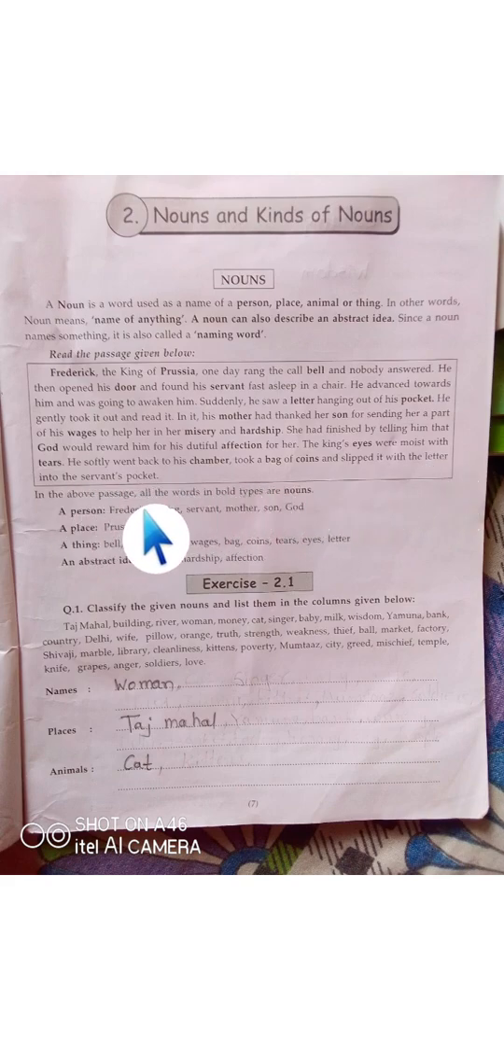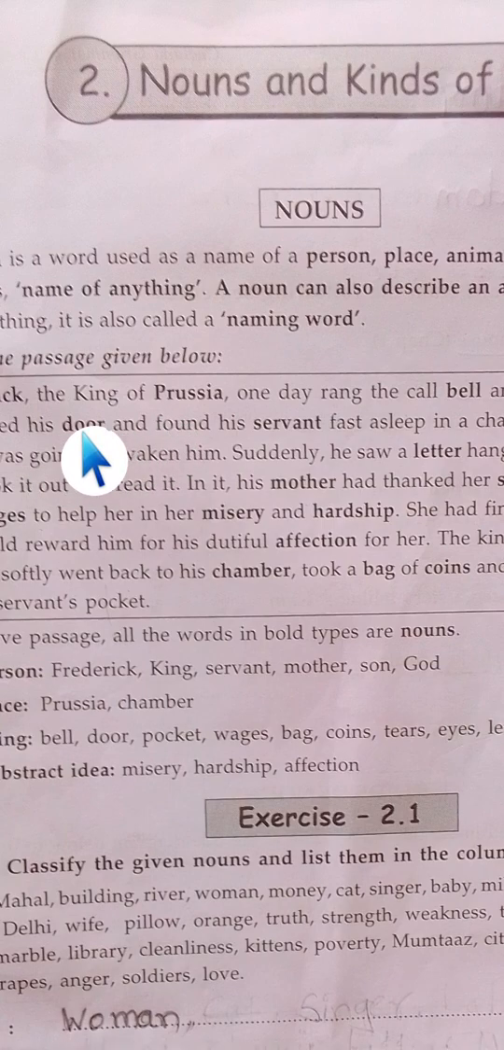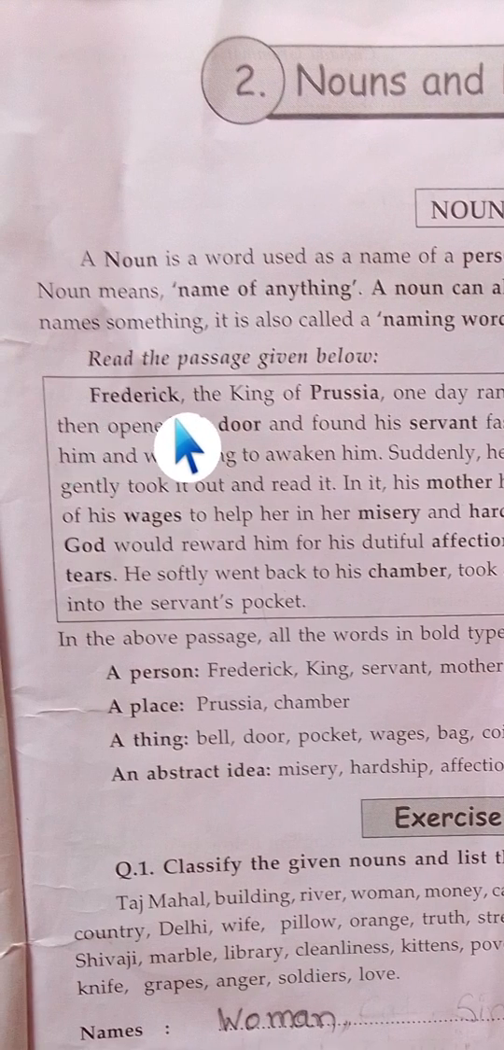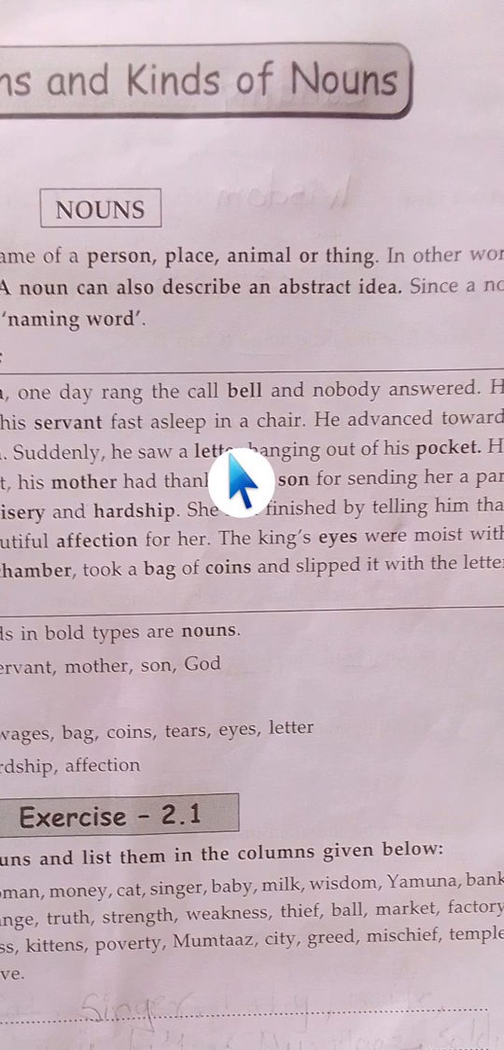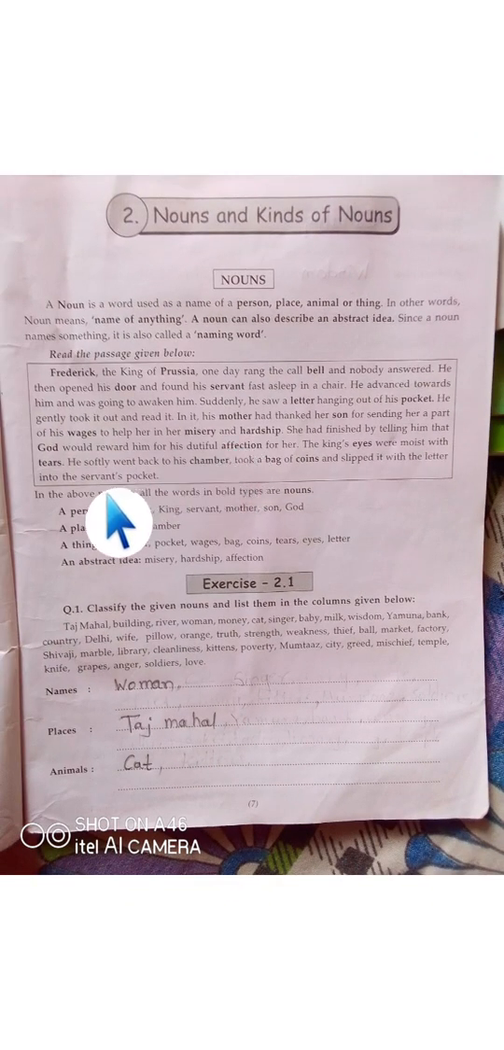In the above passage, all the words in bold type are nouns. For example, as you can see in the passage, some words are in bold font. For example, Frederick, Persia, door, servant, bell, letter, pocket. So what are these? A person. What are the person names? Frederick, and a king. King is also a person. Servant is also a person.